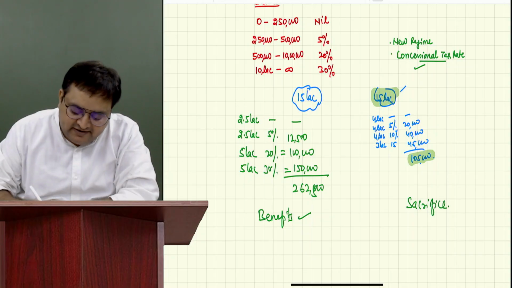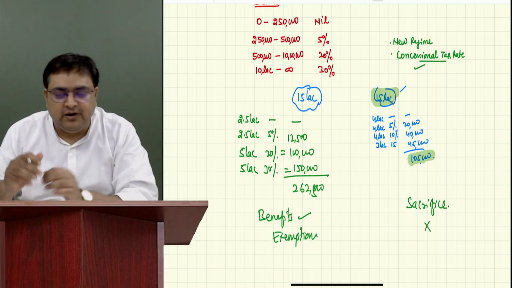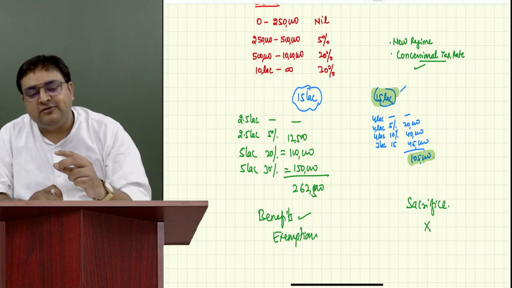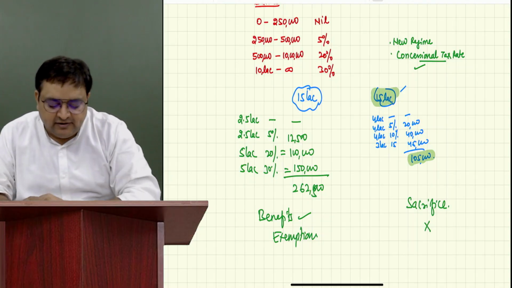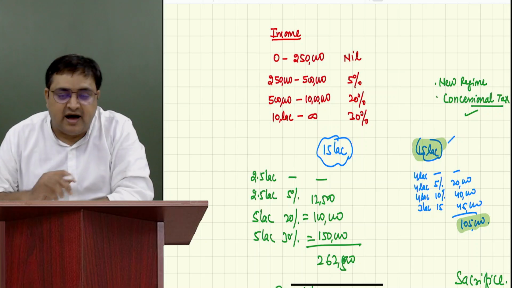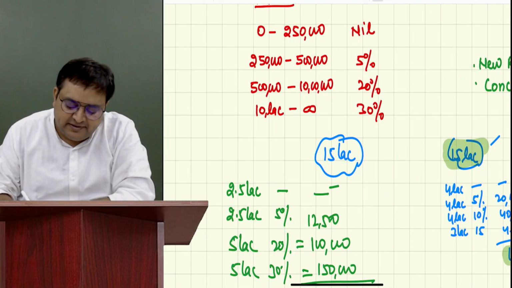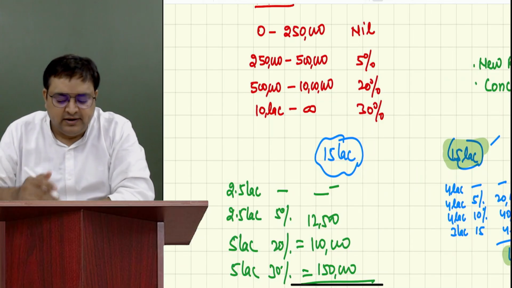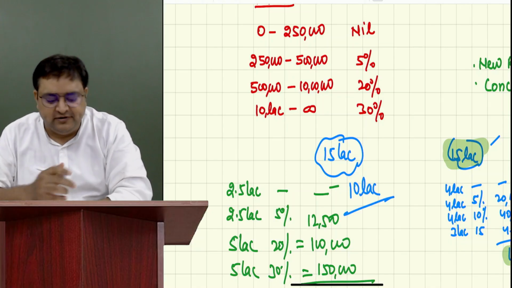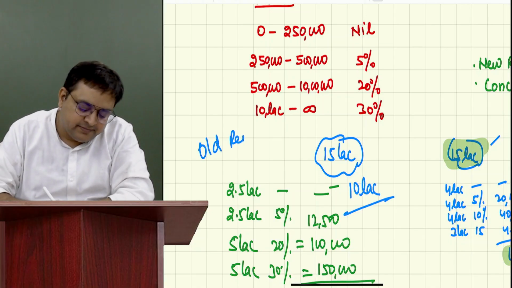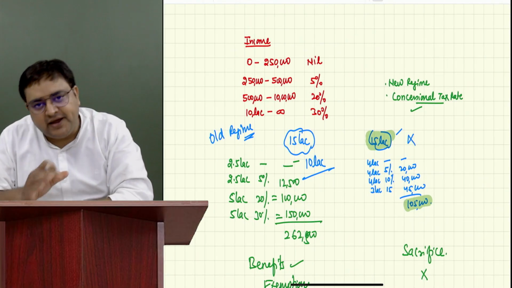So there were some exemptions there. There were some exemptions, but here you will not get those exemptions. So this was actually a game changer. This is actually the planning over here. Now, let's say, for example, there is an exemption. I'm randomly taking an amount. Let's say there was an exemption of 10 lakh rupees in the old regime, in the old system. In the old regime, there was a benefit of 10 lakh. But this benefit was not available over here.